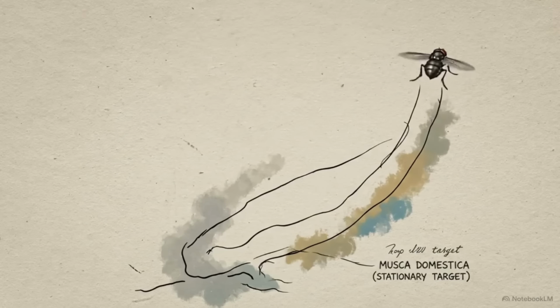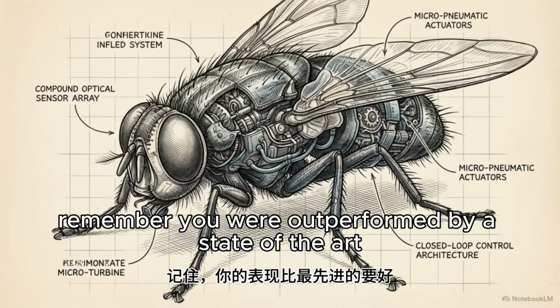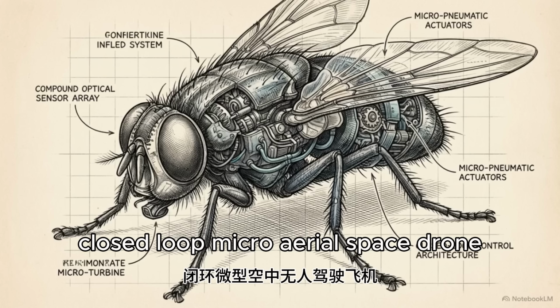Next time a housefly dodges your strike, remember, you were outperformed by a state-of-the-art, closed-loop micro-aerospace drone.